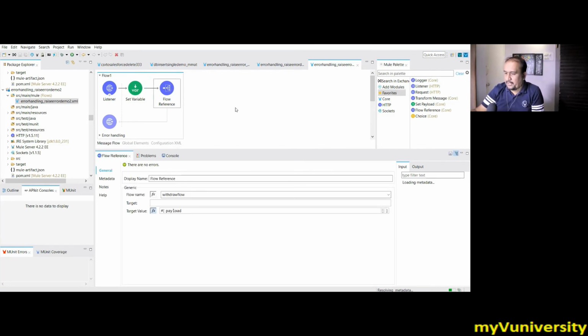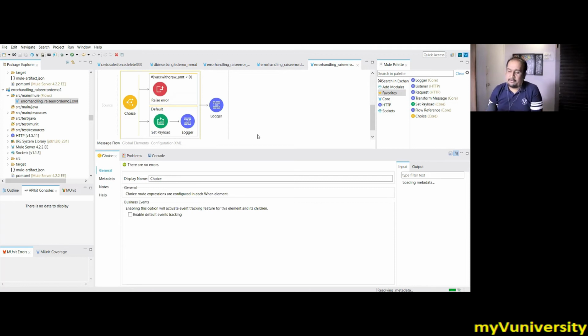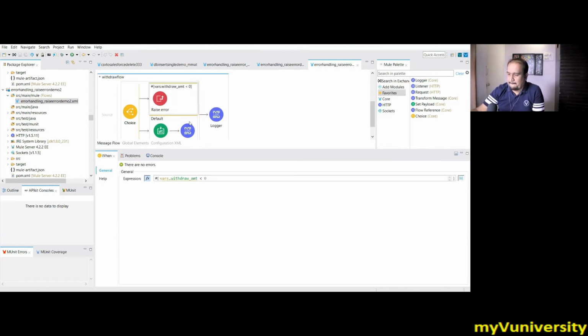In the withdraw flow, what happened? The withdraw flow has a choice router where it is checking the condition. We have already used the choice router in our last project. So what condition? We do have two things, if and else. The first condition is vars.withdrawAmount less than 0. withdrawAmount is the variable name. Of course, the parent variable can be accessed in the child. Is it less than 0? It is negative. So in that case, I'm raising the error.